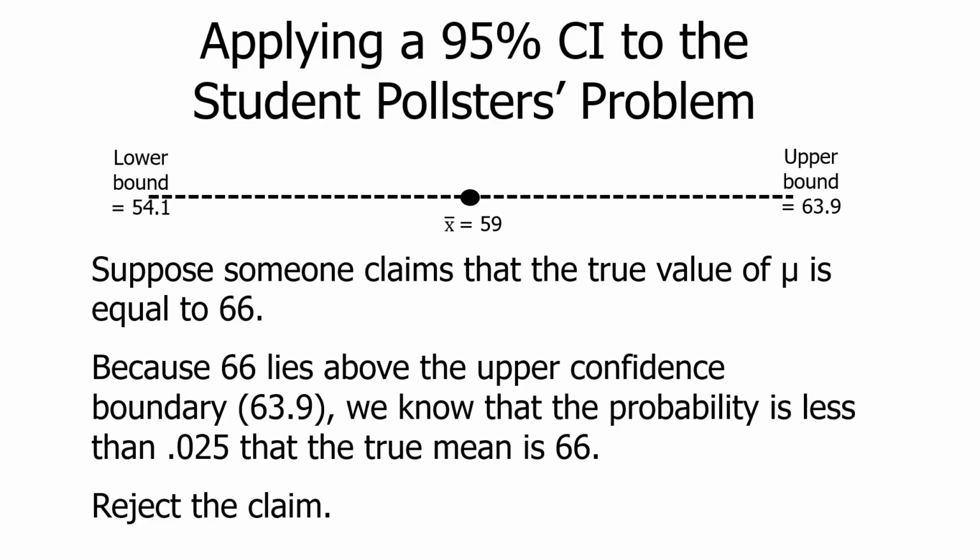But the 95% CI allows us to accept or reject claims based on the 95% confidence boundaries. So we reject the claim. We tell the skeptic that the probability that you're right about it being 66 is less than 0.025, which is very slim, so we're going to reject the claim.